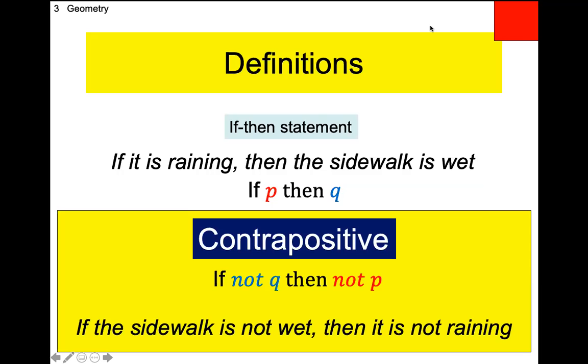I'm going to pause here, make sure you guys have this copied down. Once again, if you're on a page, you could have one page that said converse, inverse, contrapositive. You'd have that first statement there. If it is raining, then the sidewalk is wet. If P, then Q. For the converse, you'd have if Q, then P. For the inverse, if not P, then not Q. And then for the contrapositive, you flip-flop the P and the Q. If not Q, then not P.